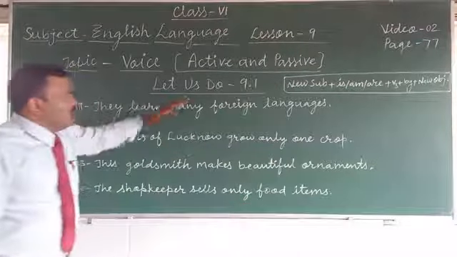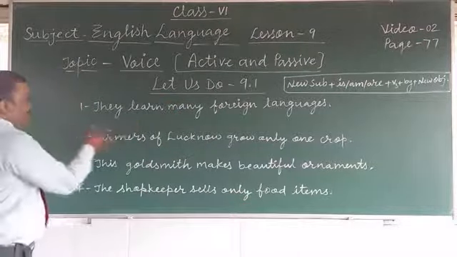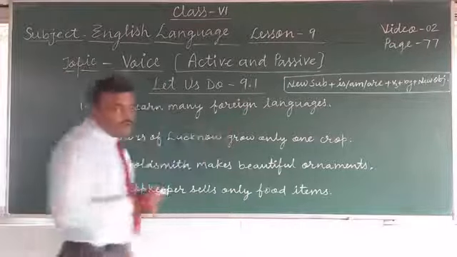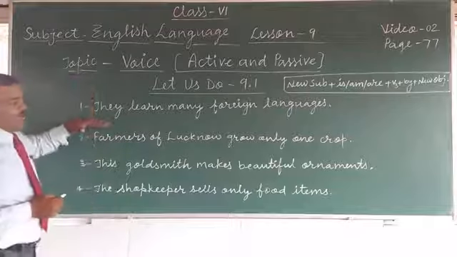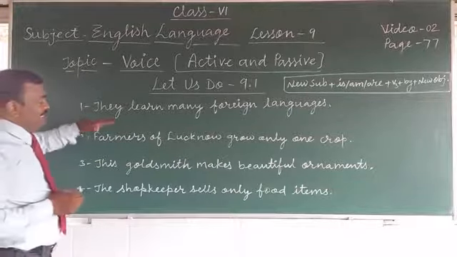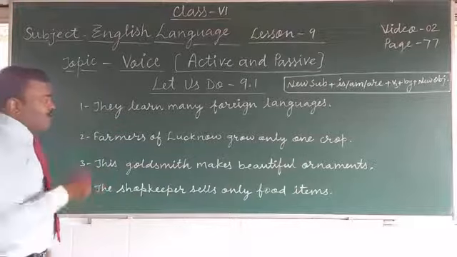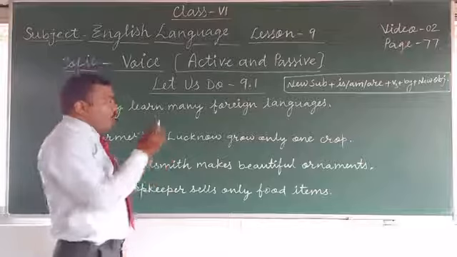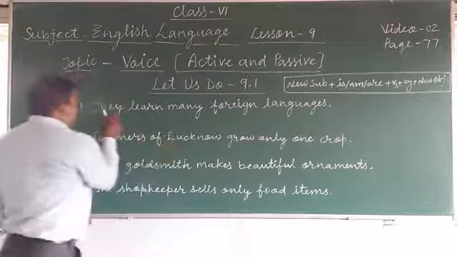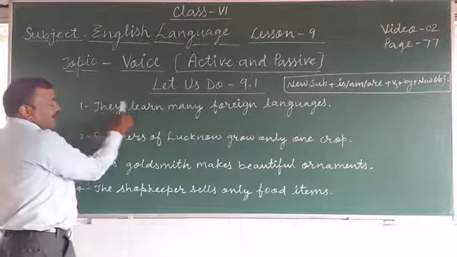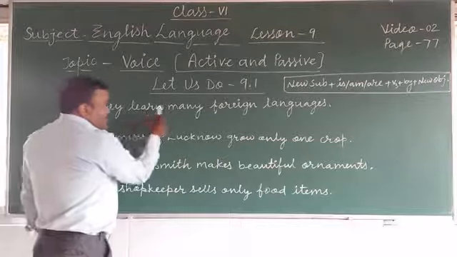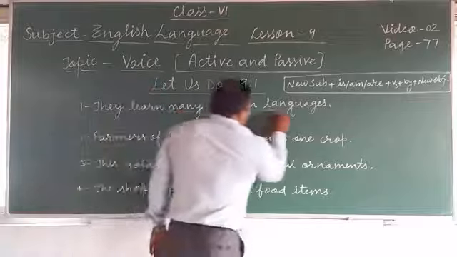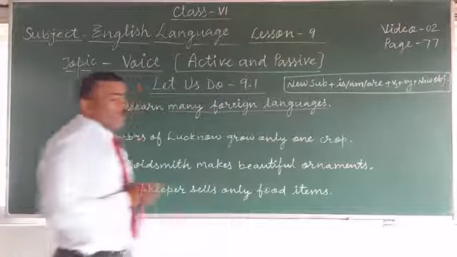So let us do 9.8. The first sentence is: they learn many foreign languages. This is active voice and you have to change this sentence into passive voice. So what is the rule? We have to find out first the object of active voice. Here they is the subject, learn is the verb, and many foreign languages is the object.